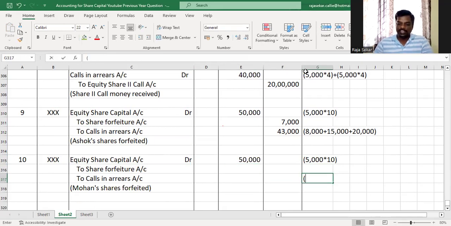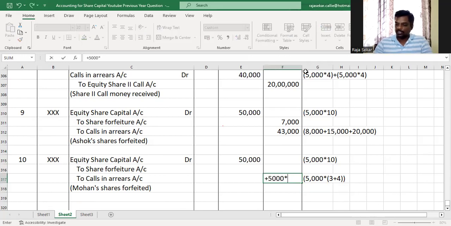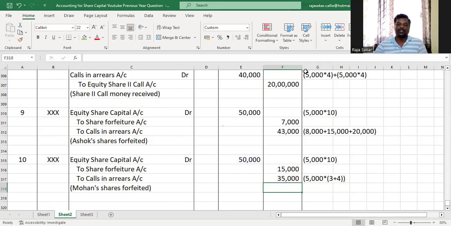And the calls in arrears for Mohan is what? He didn't pay the first and second call. Am I right or not, my dear children? So that will be 5,000 shares multiplied by first call amount 3 plus second call amount 4. 5,000 into 7, which is 35,000. And therefore, the share forfeiture, which will be the balancing figure, is 50,000 minus 35,000, which is 15,000.